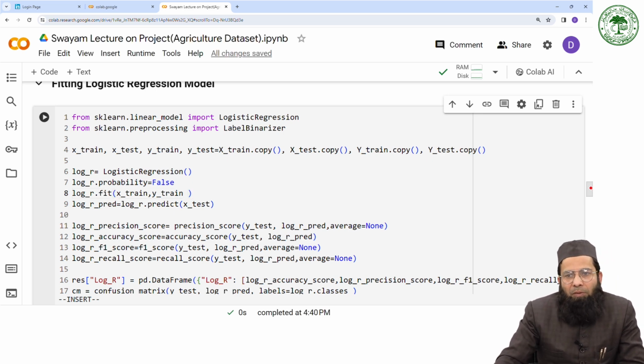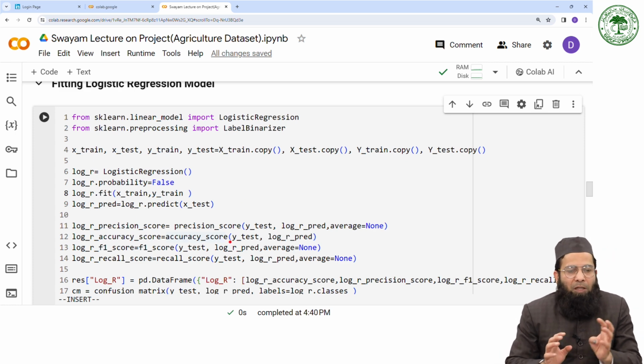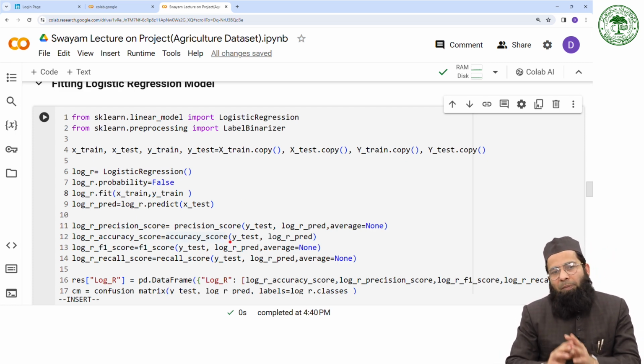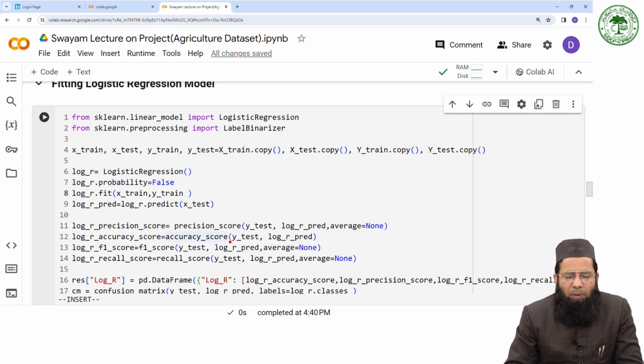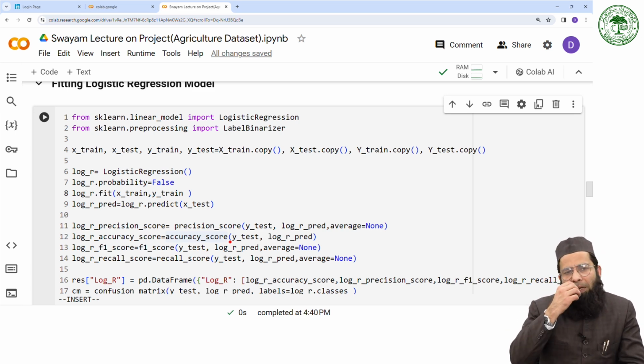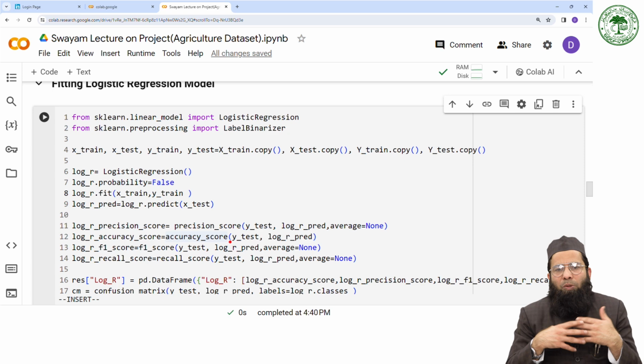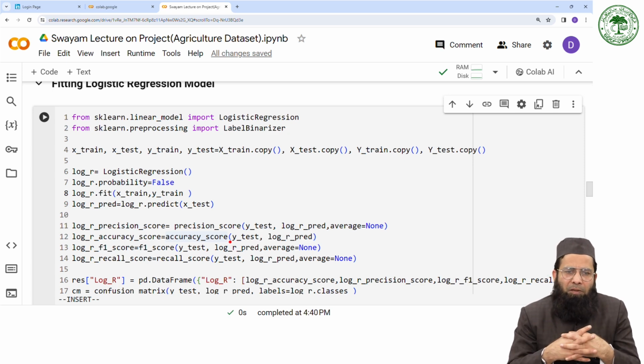I hope it is now clear to you how binary class classification works and the purpose of the confusion matrix for binary class, and how multi-class classification works, and the purpose of the confusion matrix, and how to calculate precision, accuracy, recall, and F1 score in case of multi-class classification.